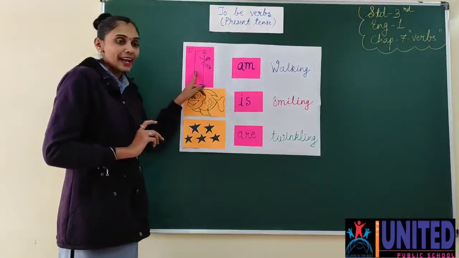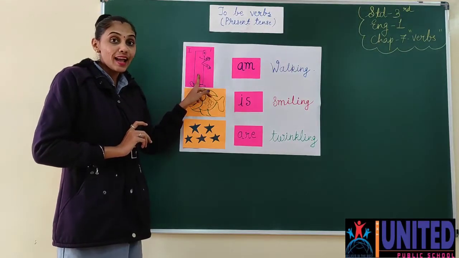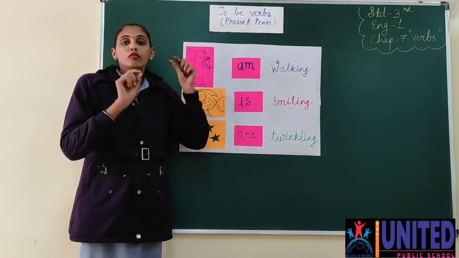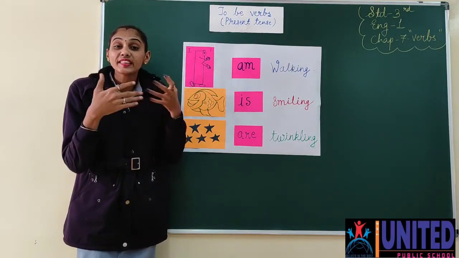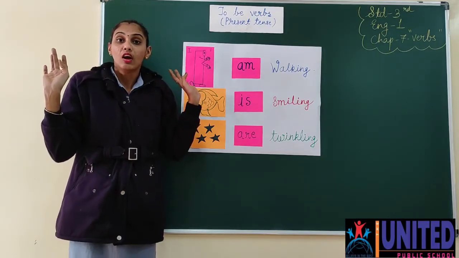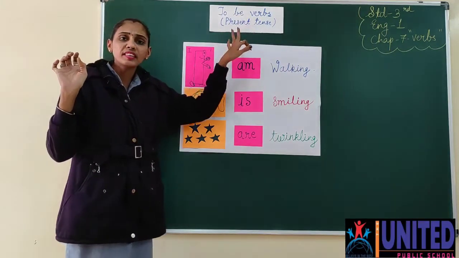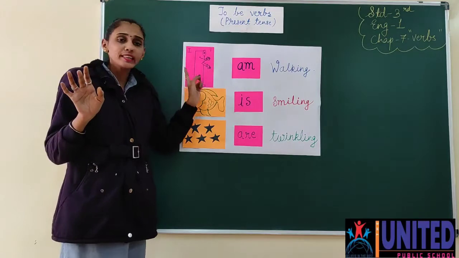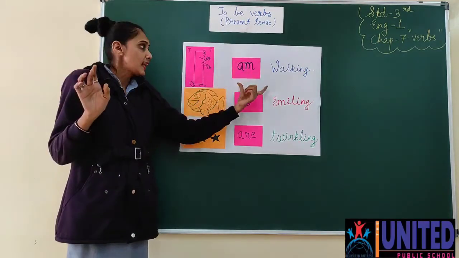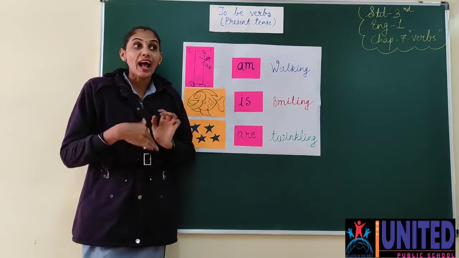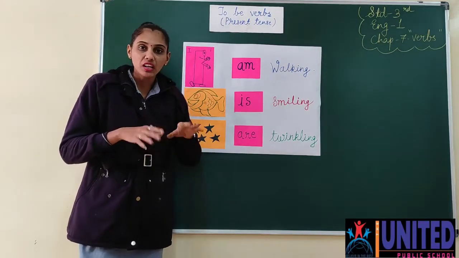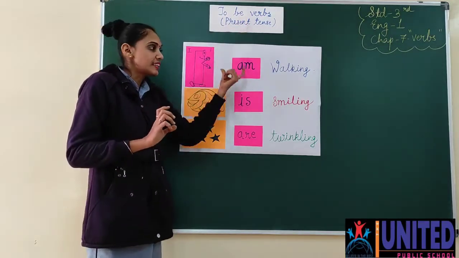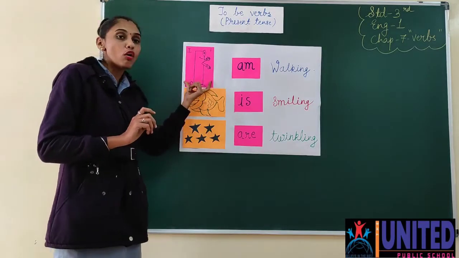Okay, so here with I, if I is the subject, then what is the helping verb or the to be verb here? So am is the to be verb. With I के साथ और कोई किसी की दोस्ती नहीं हो सकती. In present tense, nobody else is allowed to make a friendship with I. Who is the friend of I only in present tense? Am. I के पास कभी आपने सुना I is walking, I are walking? कभी आपने सुना है? No, you have not heard that. Why so? Because am in present tense is the only friend of I.